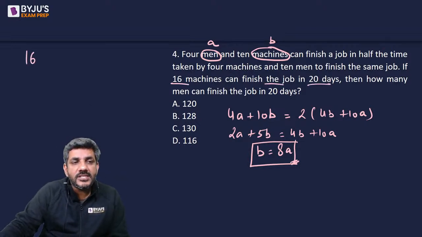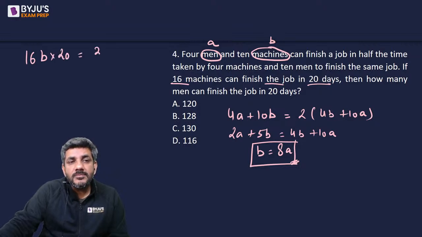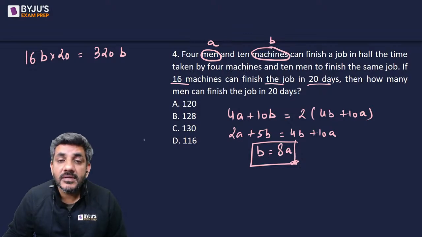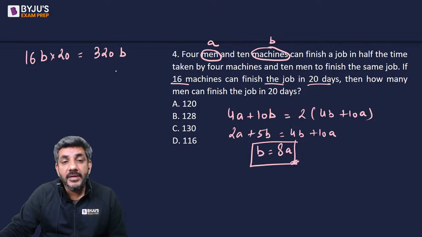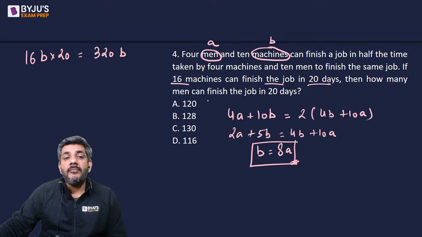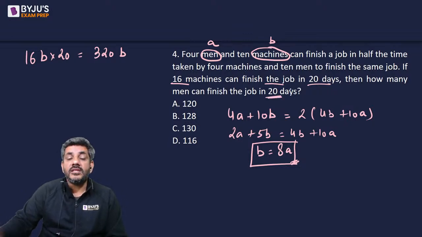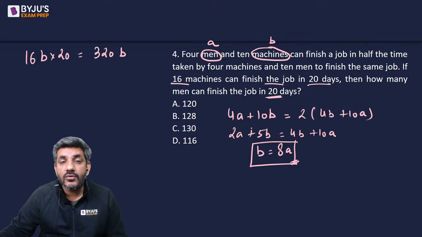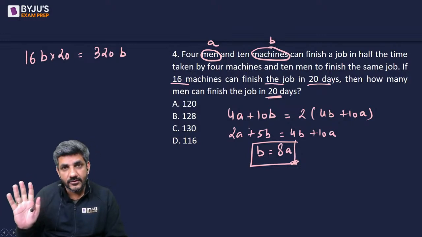Now 16 machines will make 16B units in a day. तो 20 days में वो कितनी यूनिट्स बना देंगी? 320B units. 16 machines are going to make 320B units, right? How many men can finish the job in 20 days? तो कितने आदमी इसी काम को 20 दिन में पूरा कर पाएंगे? That's what the question is asking you, right?